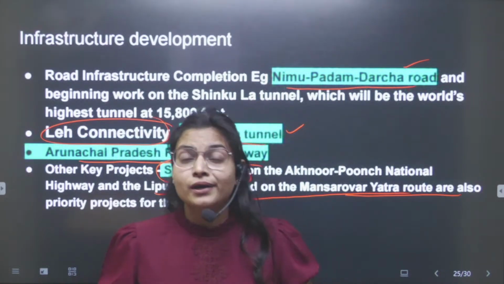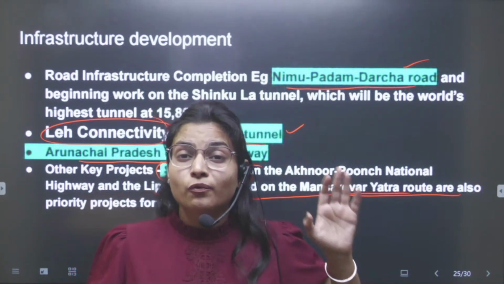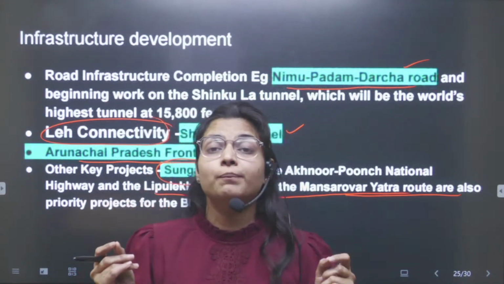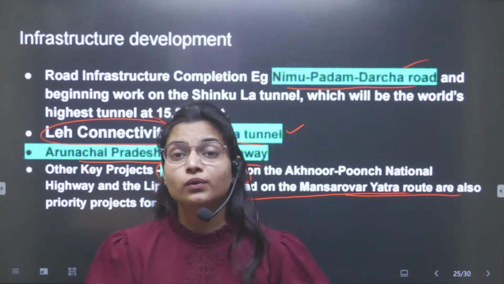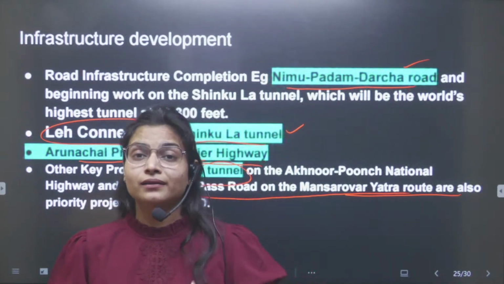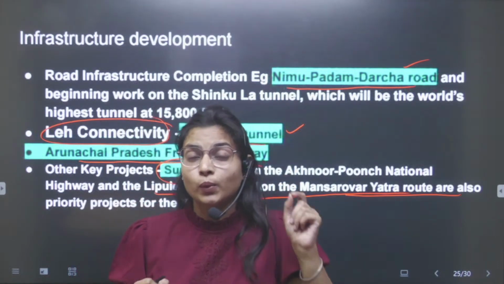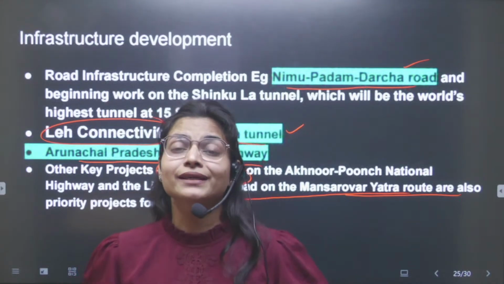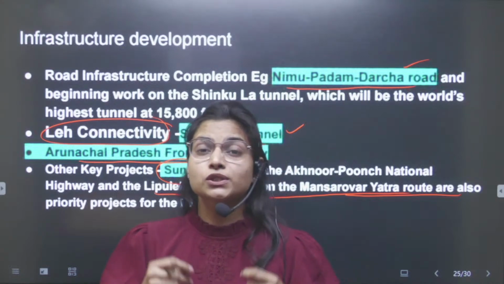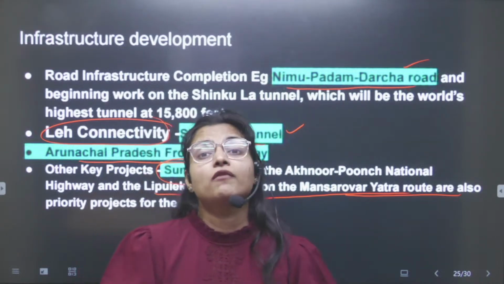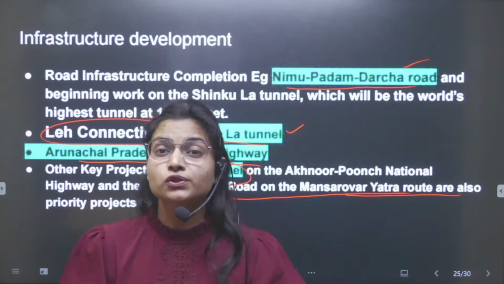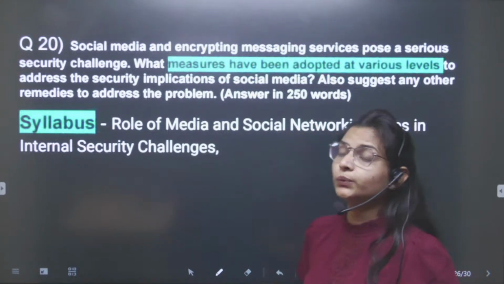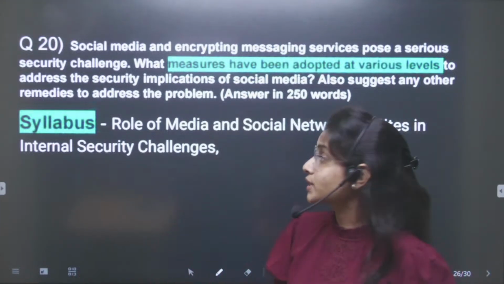But yes, we cannot predict what specifically can be asked, but you need to use your mind with the name of the program that has been asked. Try to derive simple points there, like one project is focusing on development and one is focusing on infrastructure. So try to build your vocab by reading the newspaper daily, and by covering the syllabus you will definitely get some of the focus areas of the government, and do try to mention some programs if you have read them in the newspaper.